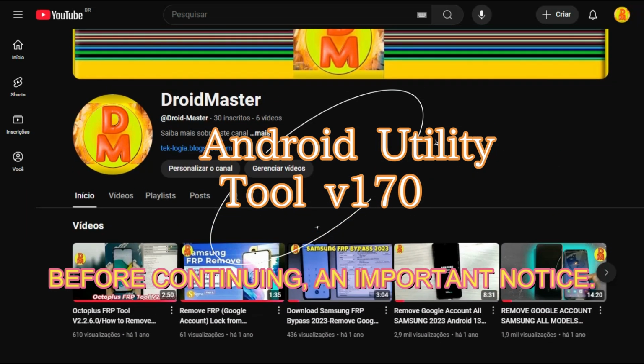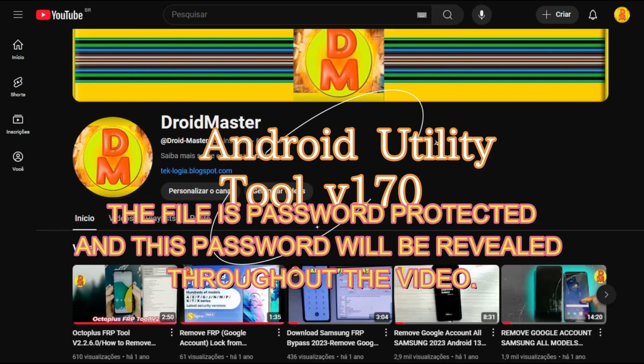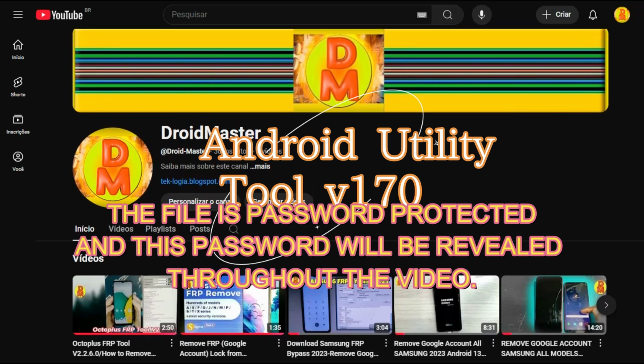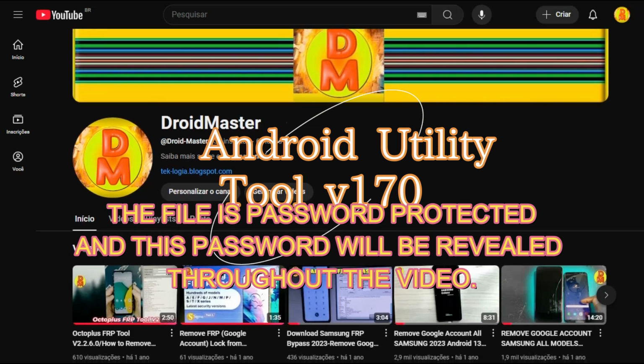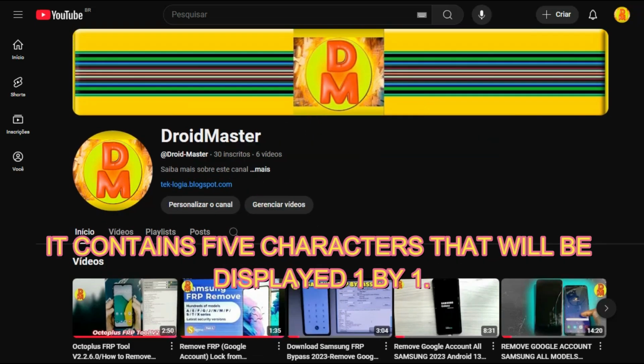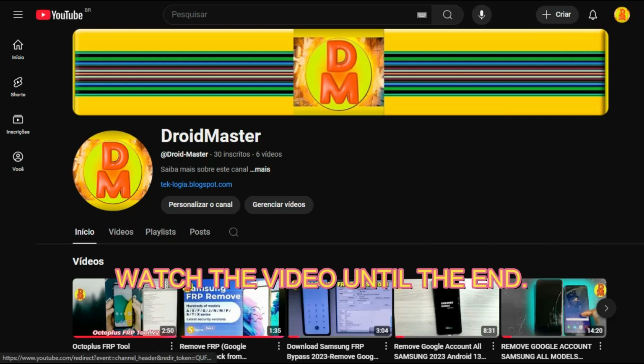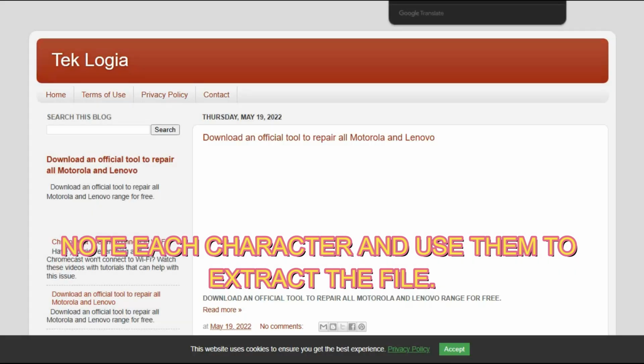Before continuing, an important notice: the file is password protected and this password will be revealed throughout the video. It contains 5 characters that will be displayed one by one. Watch the video until the end, note each character and use them to extract the file.